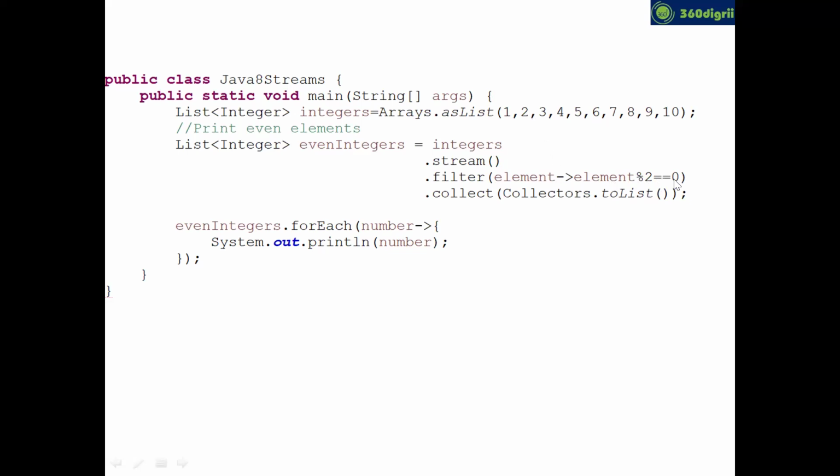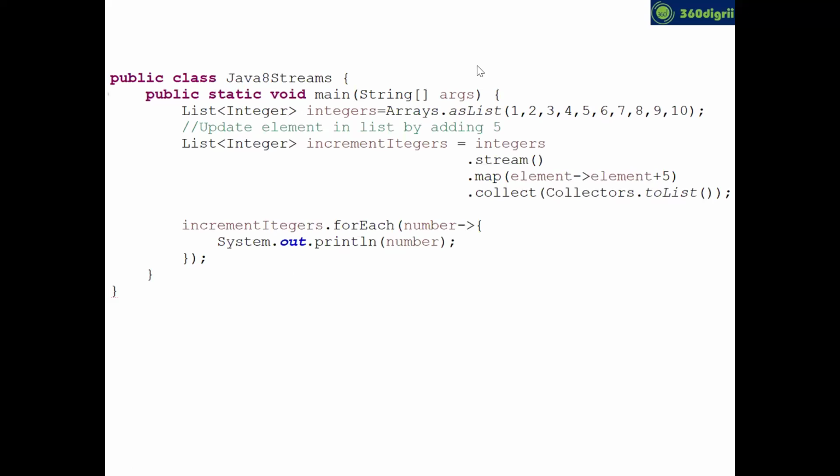If it passes, it will be stored into even integers. Like that, the filter tests this condition 10 times, and the elements passing the test are collected as a list and stored into even integers. Finally, we are printing the even integers using the forEach loop, which is also one of the Java 8 enhancements.